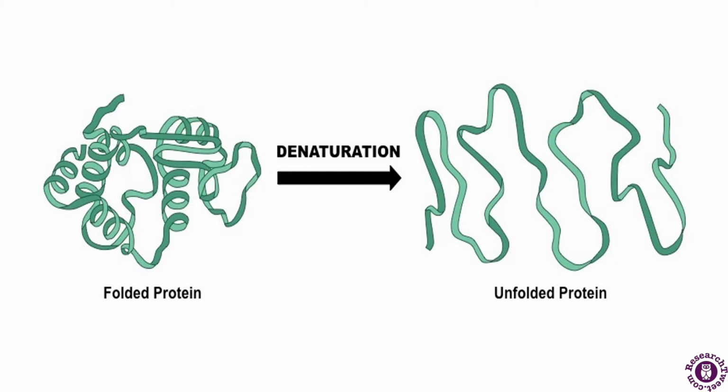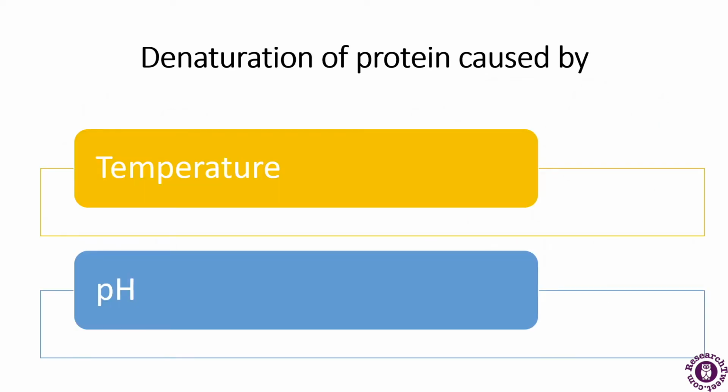There are four structures I have already told you: the primary, secondary, tertiary, and quaternary. The stability of the protein and its structure depends upon the physical and the chemical conditions. Now, the denaturation process of proteins is caused mainly by the temperature and the pH, which affect the stability to a greater extent.